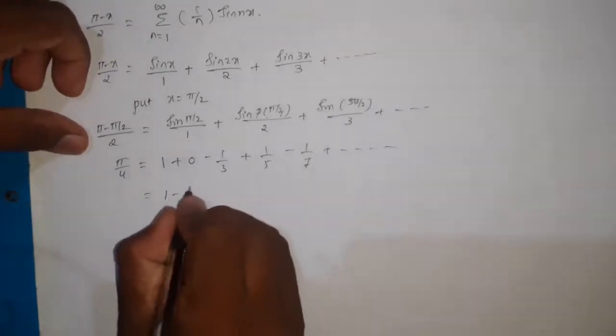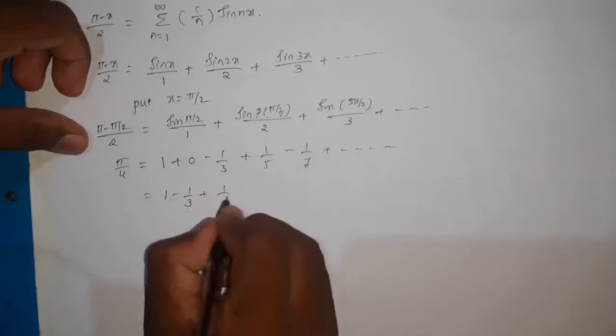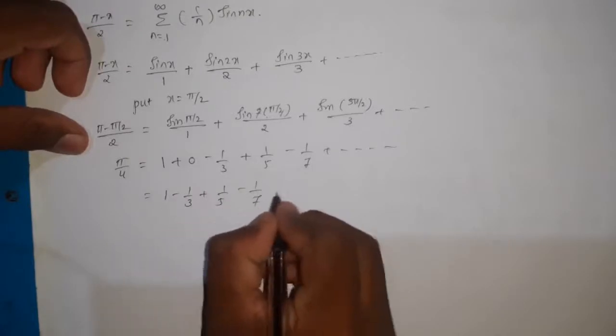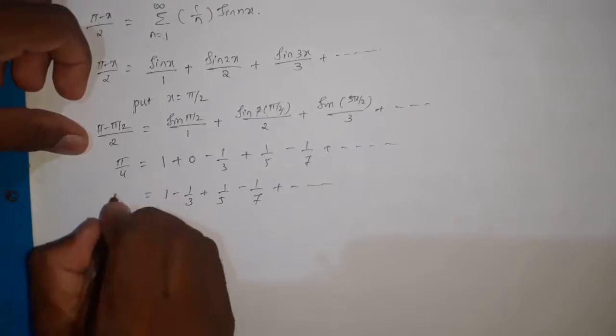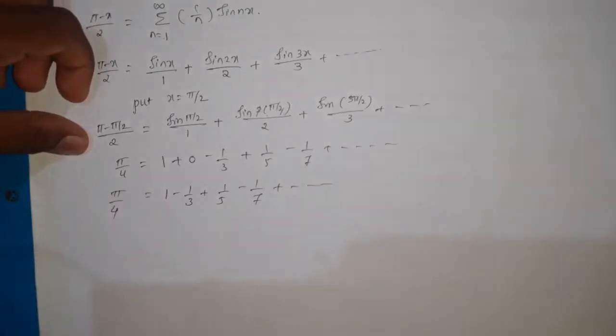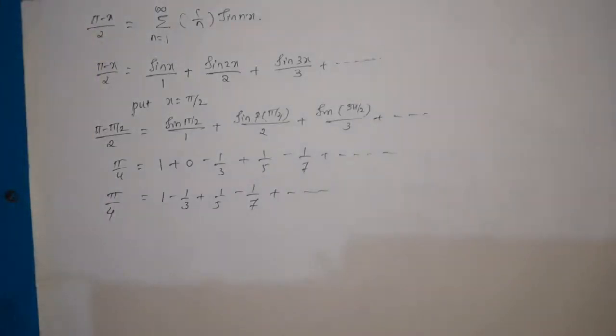So 1 minus 1 by 3 plus 1 by 5 minus 1 by 7 and so on up to infinity, which is equal to pi by 4. So which is the required result. So here first we need to expand the given function as a Fourier series, and then to prove the required result, substitute the suitable value of x in that result.